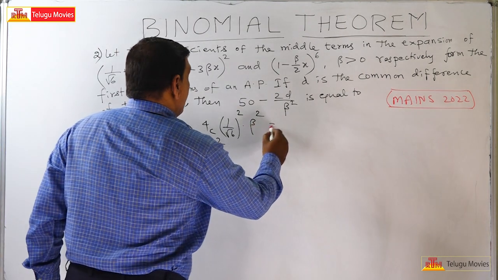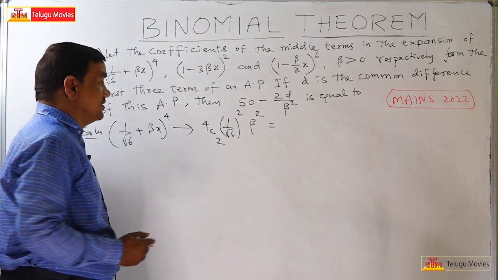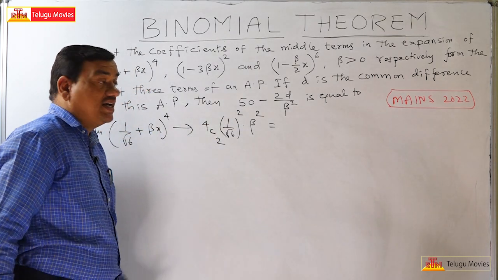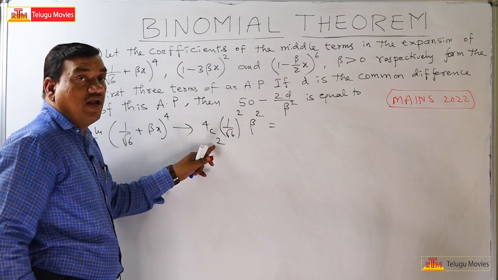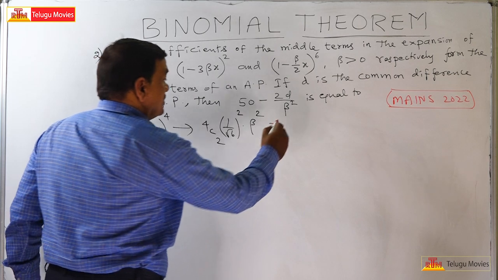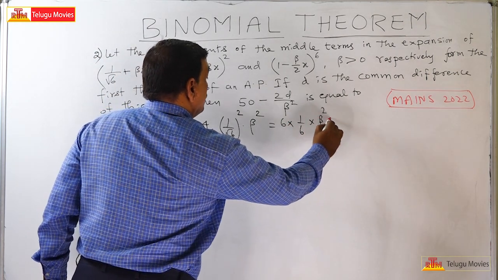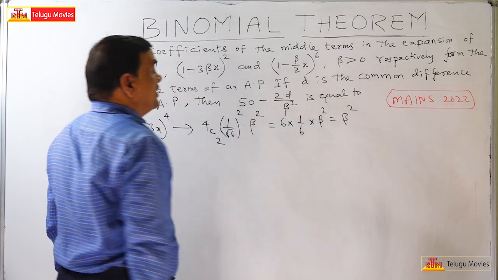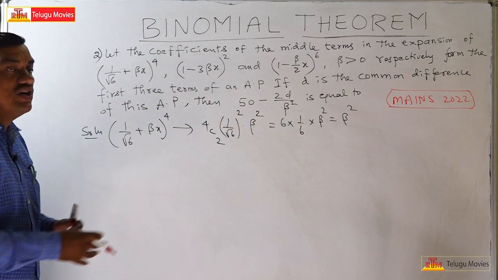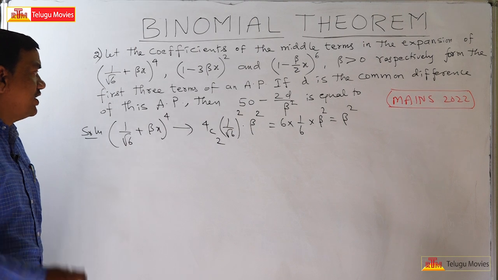So this is equal to how much? The 4C2 value is 6, so the 6 by 6 will get cancelled. This is equal to beta square. Understand? So this is the first term of the arithmetic progression.